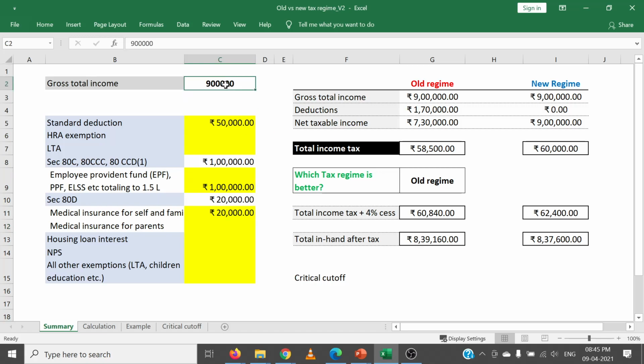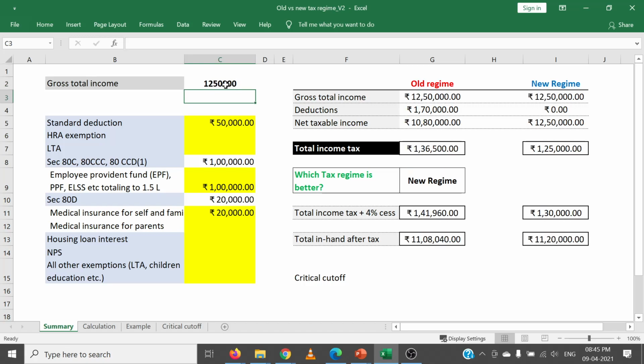Now let's take a different example where your gross total income is more than 10 lakhs. Let's say your gross total income is 12.5 lakhs. Let us say in this case you completely utilize section 80C and you save 2 lakhs, right? Even if you save 2 lakhs, the total 2 lakhs will not be accounted for, only 1.5 lakhs will be accounted for here, and hence I am putting 1,50,000 as the total savings under section 80C. Let us say you also stay in a rented accommodation where your house rent exemption becomes 50,000 rupees.